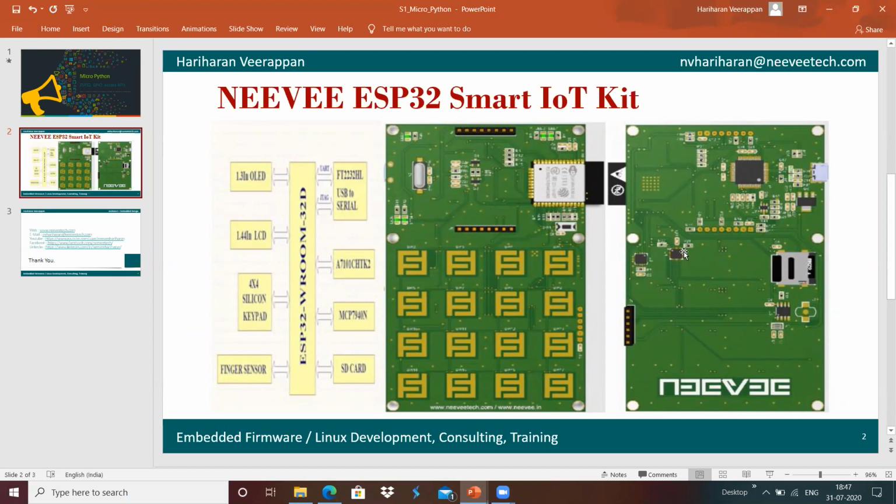Whenever we do the registration with Amazon Web Services, we get a key or token that we use in our system to communicate with it. Only using that can we communicate with the cloud services. In order to store that information securely in our system, we have the IC called A71CH.